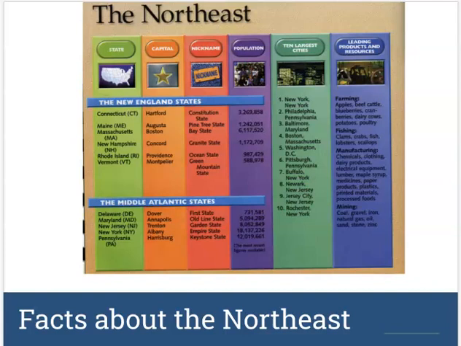So the capital of Connecticut is Hartford. The capital of Maine is Augusta. The capital of Massachusetts is Boston. The capital of New Hampshire is Concord. The capital of Rhode Island is Providence. The capital of Vermont is Montpelier.